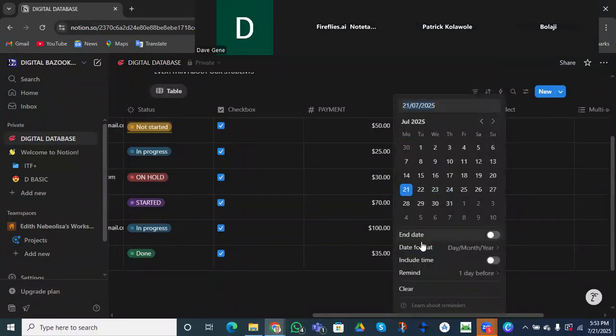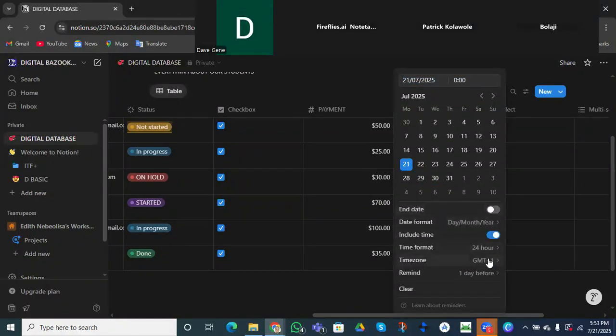Maybe we don't want that, we just want to show only starting dates. We can click on this and that's all, right? What time you can show, the time zone is here, right? We choose Africa, Lagos is here. So I can actually add the time without adding an end date. Do you understand? So the time format, I can actually include my time by saying she started maybe at 10 a.m.